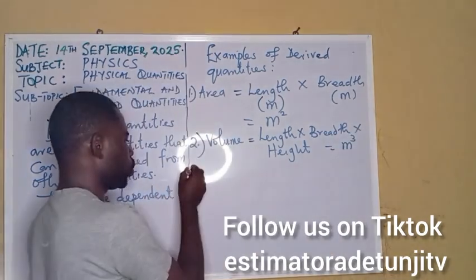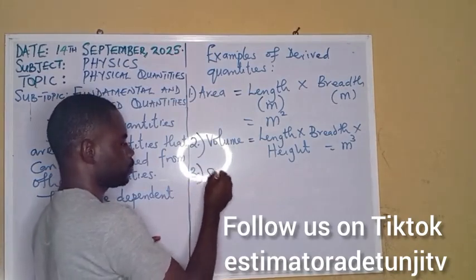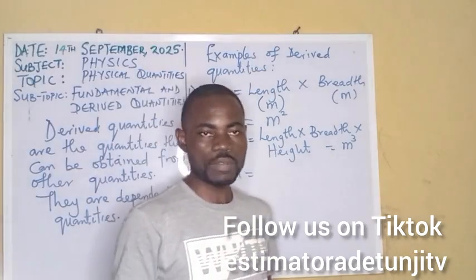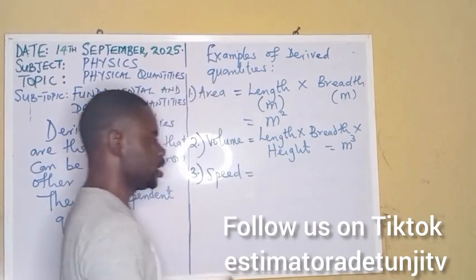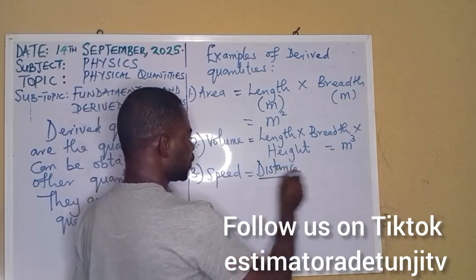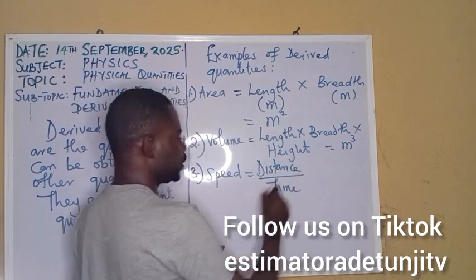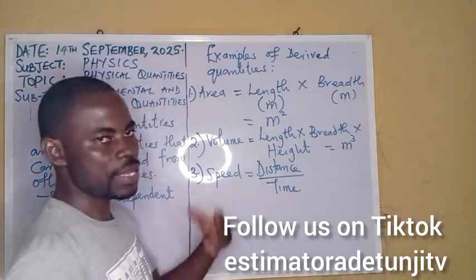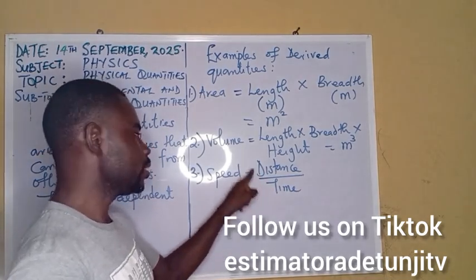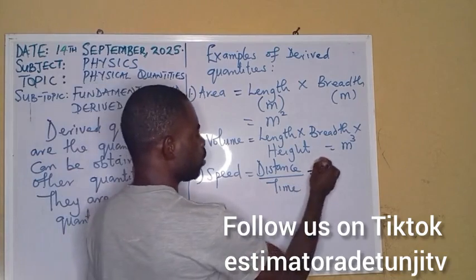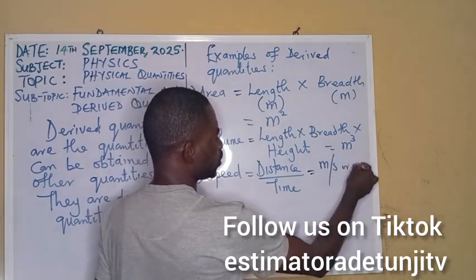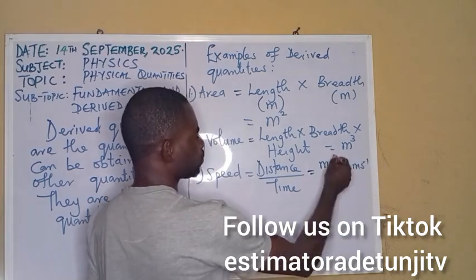Now, let me go to the basic physics terms. Let me start with the first one. I have speed. When you talk about speed, you are talking about the distance covered per unit time. That is, speed is distance over time. Remember, I've told us that length can be distance. It can be height. It can be displacement. So don't miss it. I'm still talking about length over time. Distance over time. So the unit will be meter over seconds, that is meter per second, or you write it in the form of indices, m s raised to power minus 1.